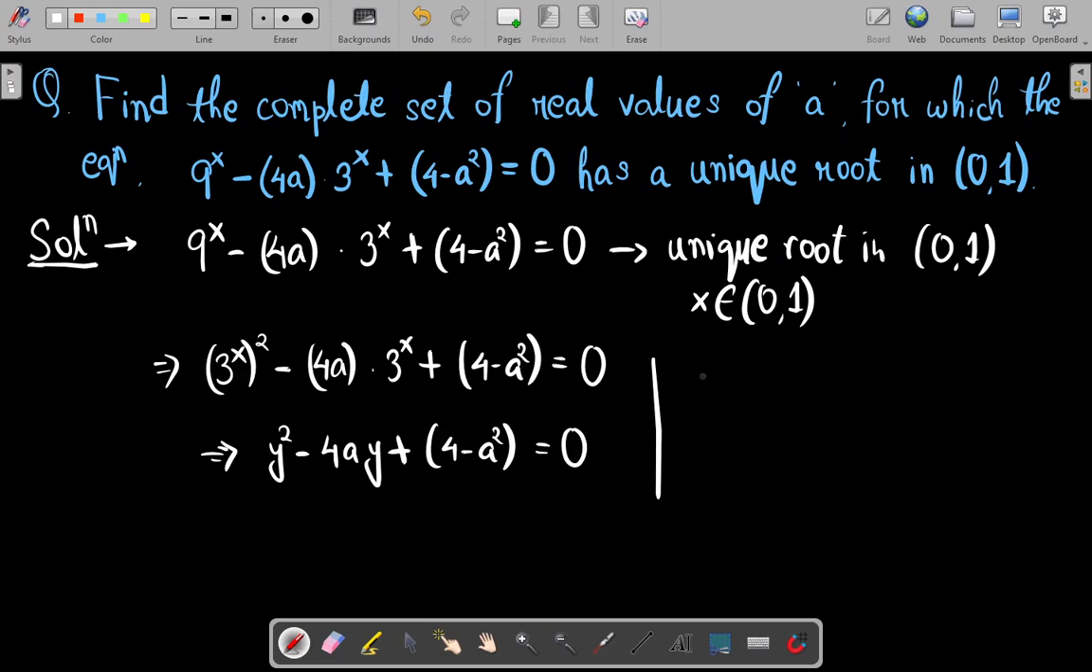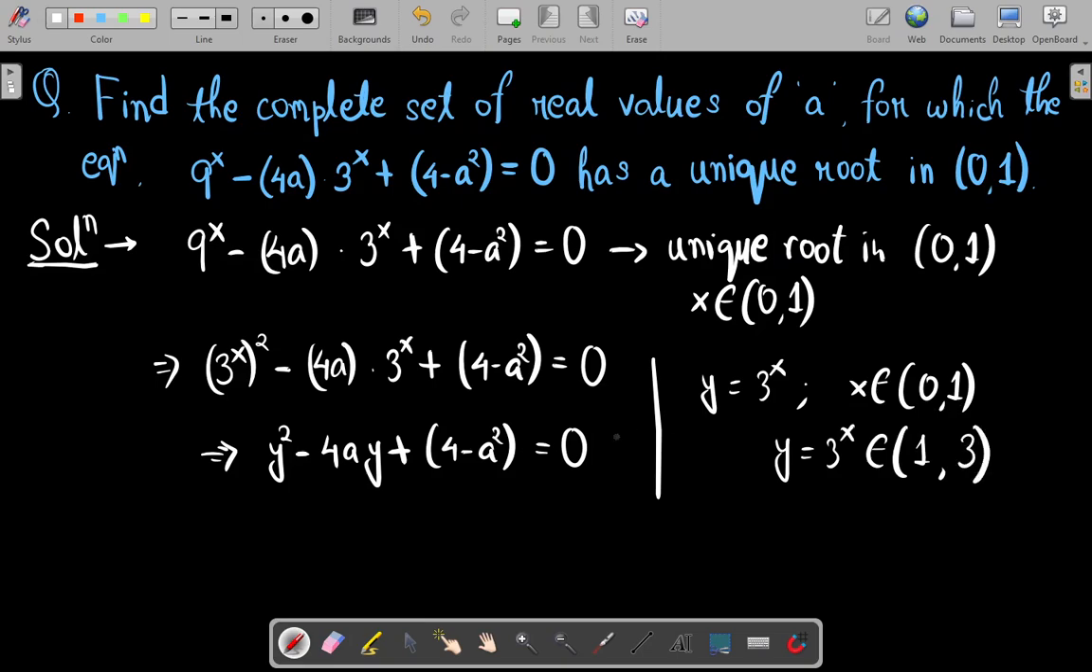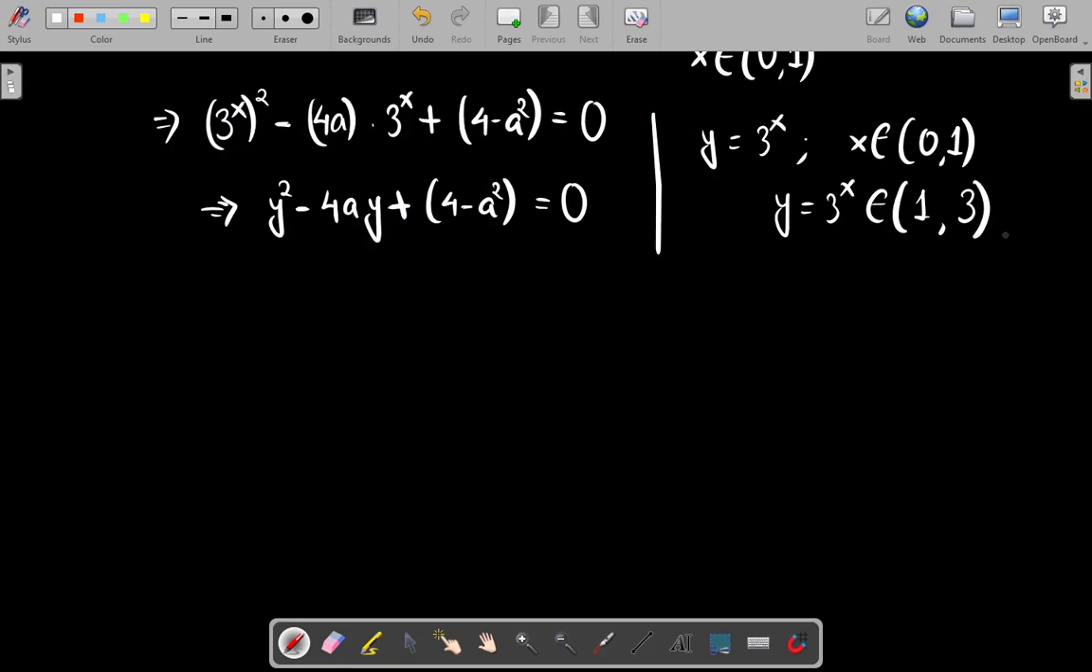Okay, and I have taken y equal to 3 to the power x, and since x is in the open interval 0 to 1, this implies that y, which is 3 to the power x, must belong in the open interval 3 raised to the power 0, which is 1, to 3 raised to the power 1, which is 3. Okay, so we are given that this has a unique root in this interval.